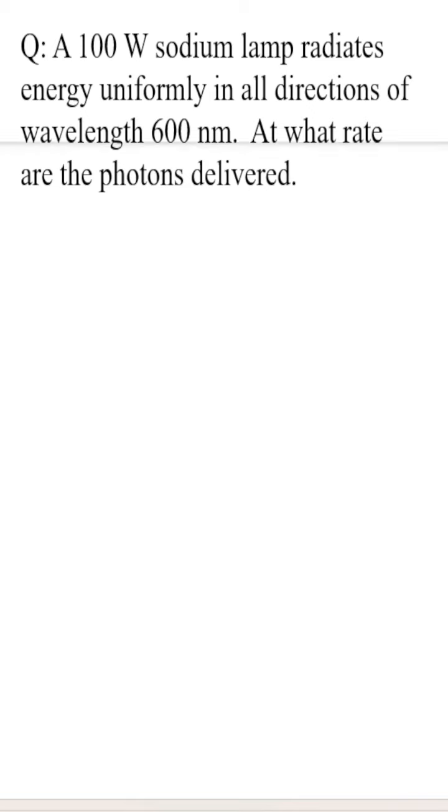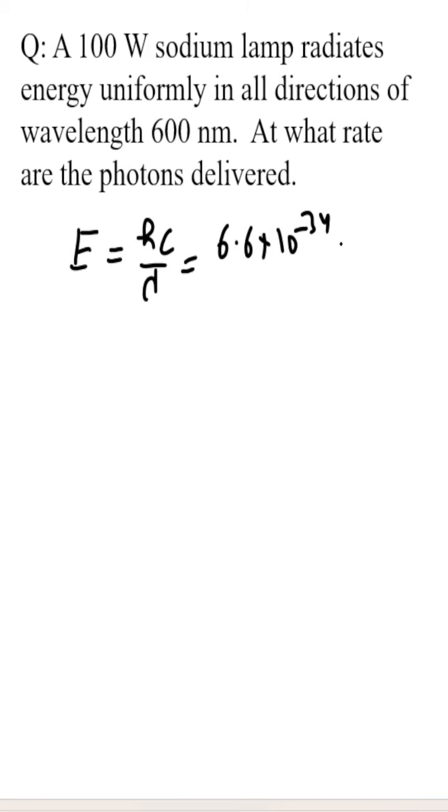How many photons per second are needed to radiate energy of 100 watt? At what rate are the photons delivered? So first of all, we find the energy of one photon, E = hc/lambda. The value of h is 6.6 × 10^-34. The value of c is 3 × 10^8, divided by lambda, 600 × 10^-9.